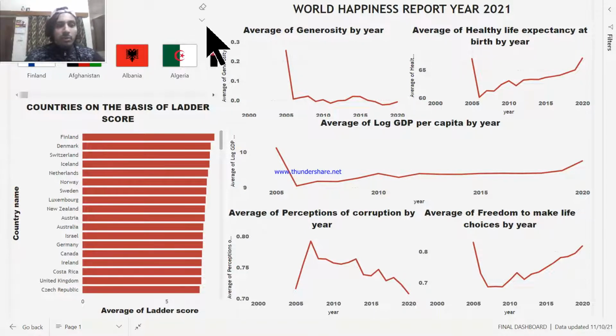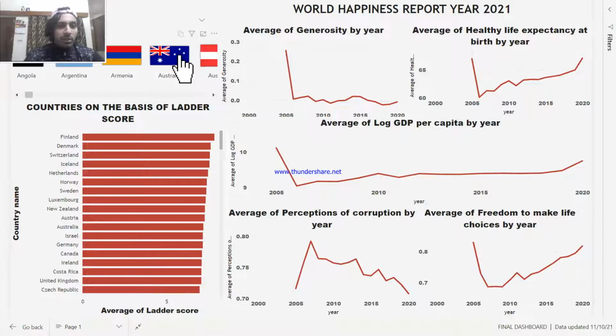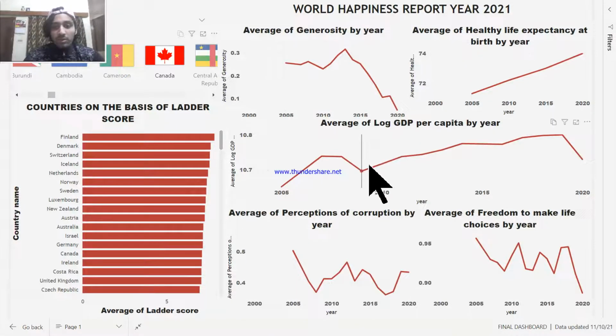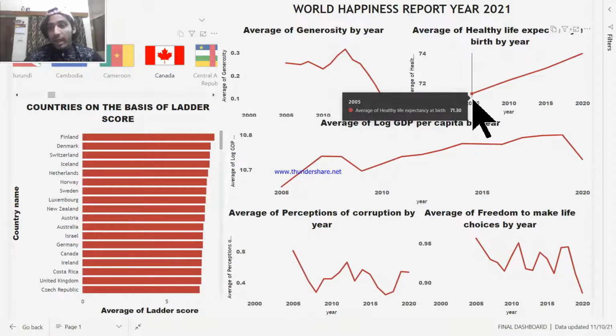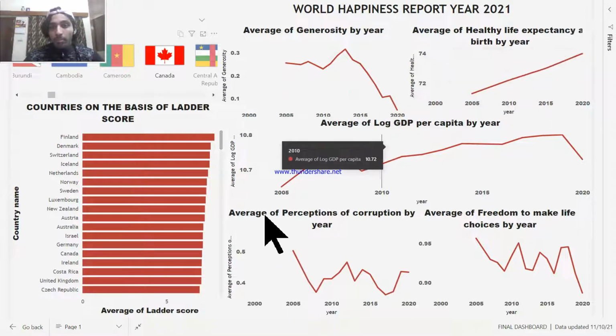So this is a dashboard. You can click on any country and you'll get the information about it. Suppose you want to know the status of Canada. You can actually see how generosity has been declining over the years. The health life expectancy is going up, right?